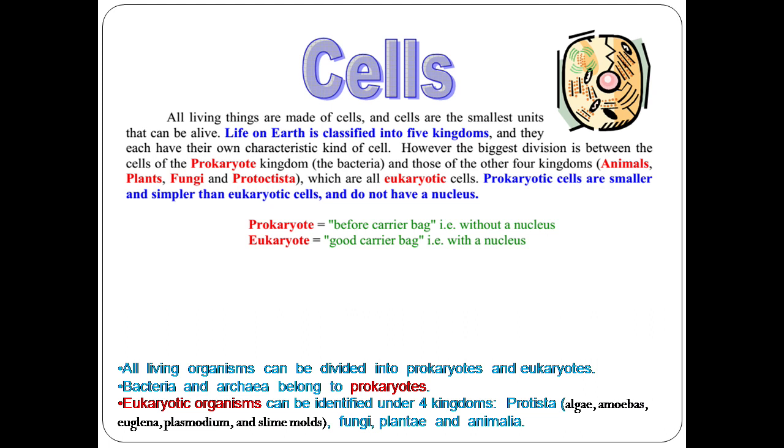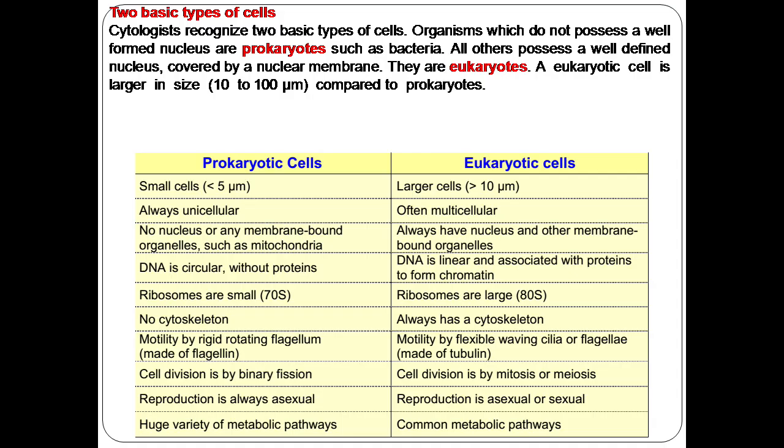What are the differences between prokaryotic cells and eukaryotic cells? Prokaryotic cells are smaller in size, ranging from 2 to 5 micrometers, whereas eukaryotic cells are larger, greater than 10 micrometers in size. Prokaryotic cells are always unicellular, whereas multicellular organisms are always made of eukaryotic cells.